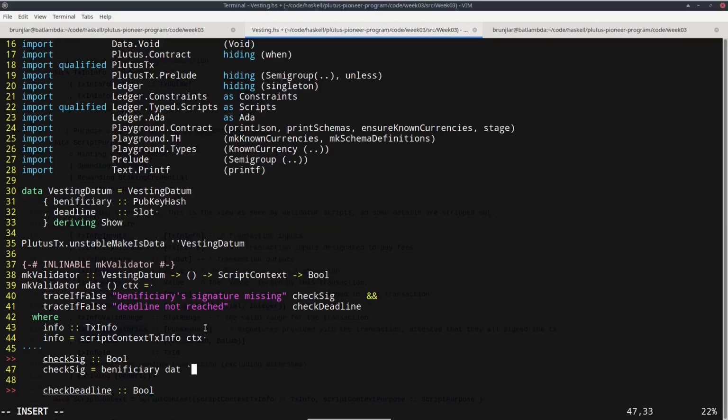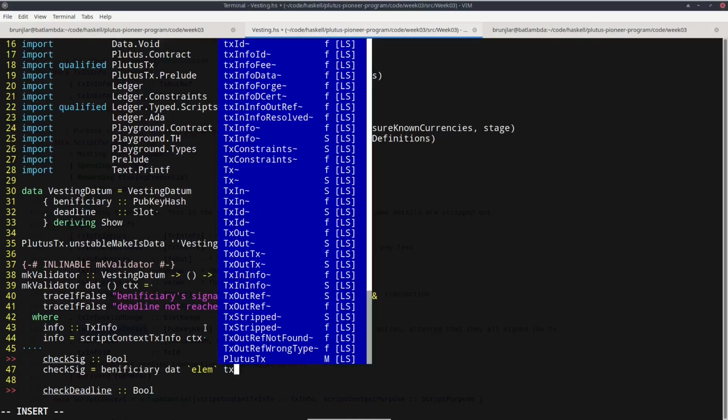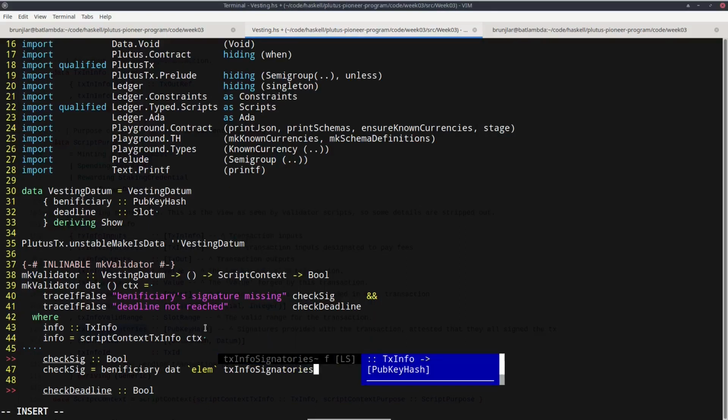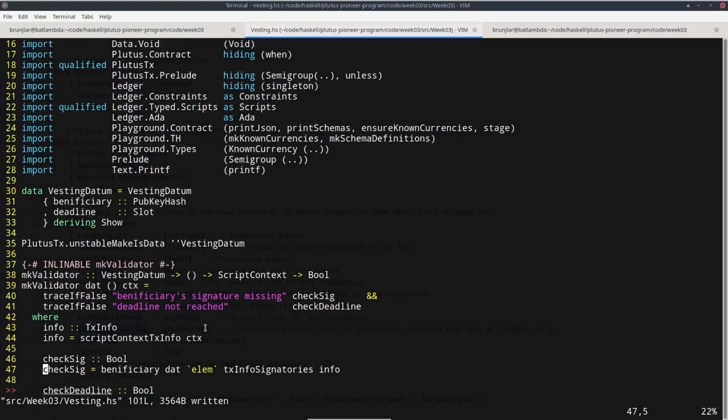And in the case of elem, I prefer to write that inline because then it reads more natural. So now the list of signatories, and that is the txinfo signatories of our info. Okay, that's the first condition.